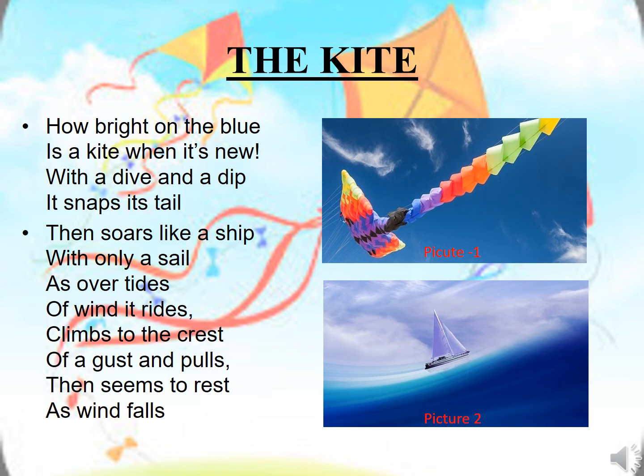Here we mean that with the sudden blow of the strong wind, the gust which is mentioned in the poem, it goes up to the highest point in the sky. But as the wind slows down, it seems as if it has stopped then and there, and the kite has taken a rest there.